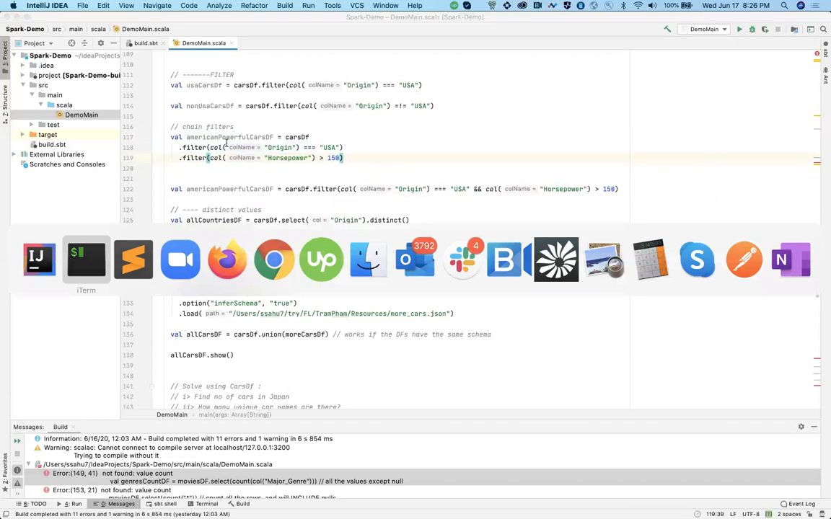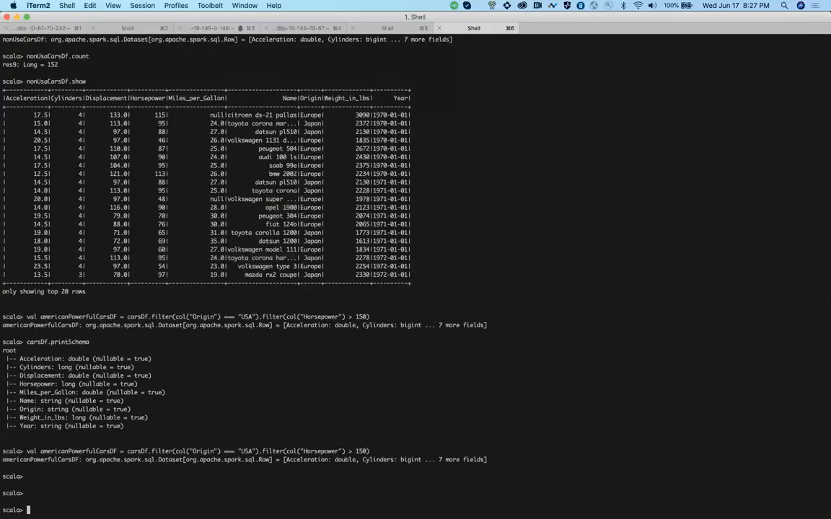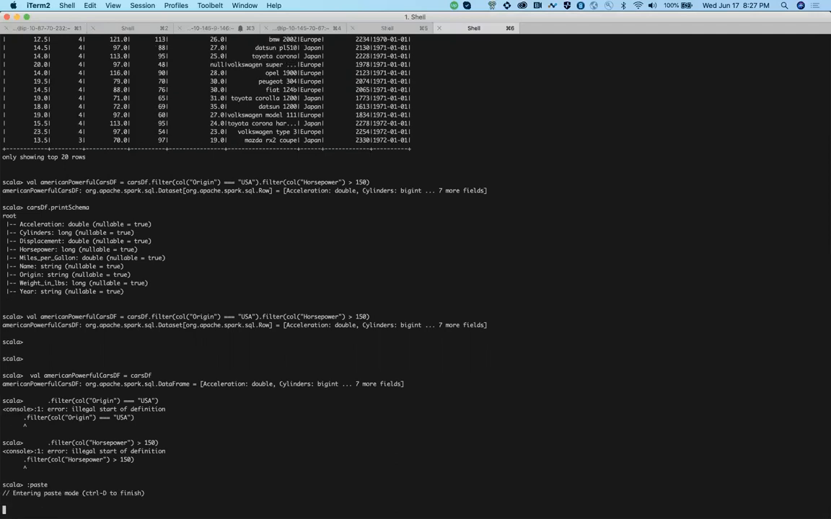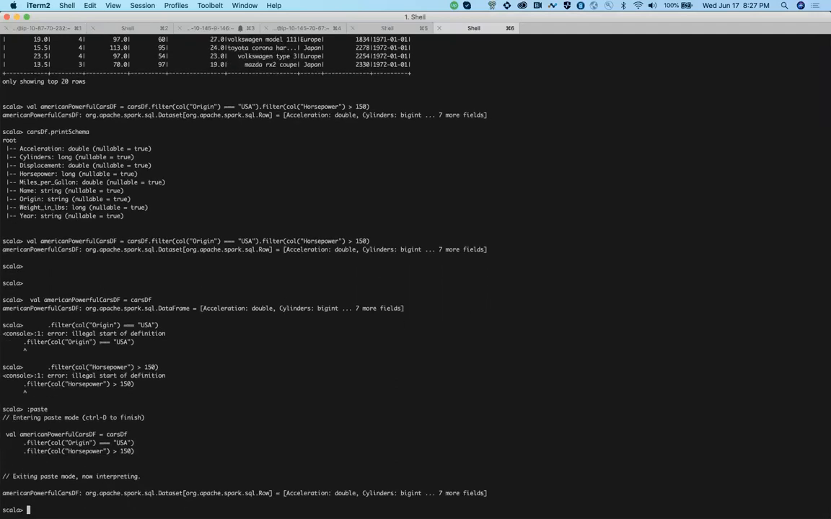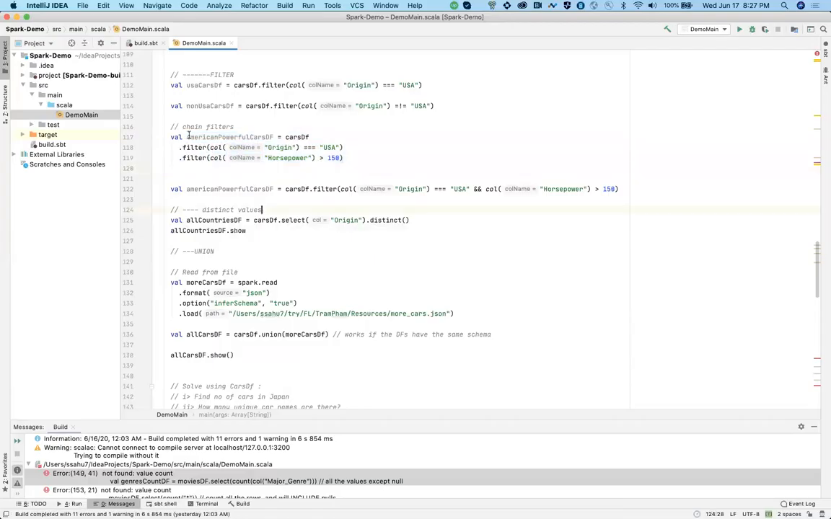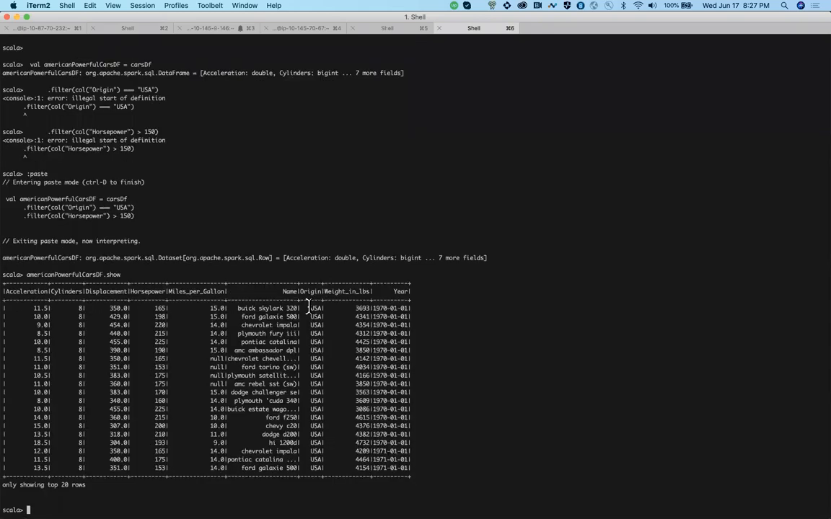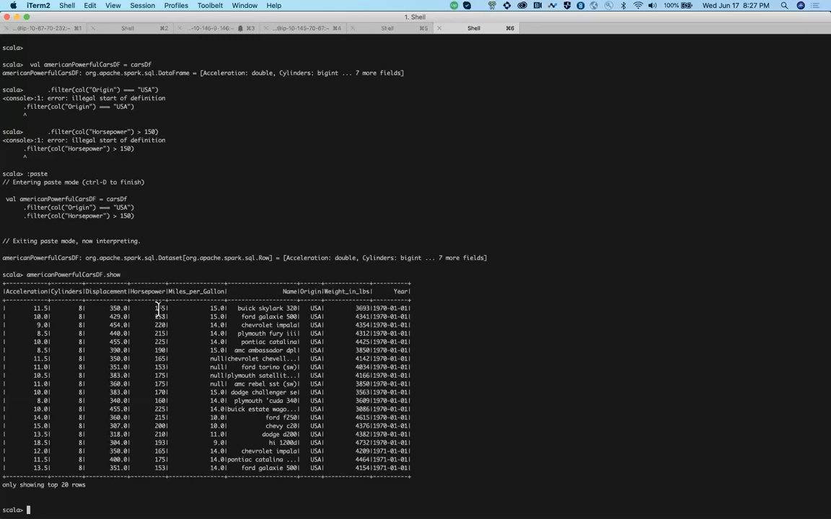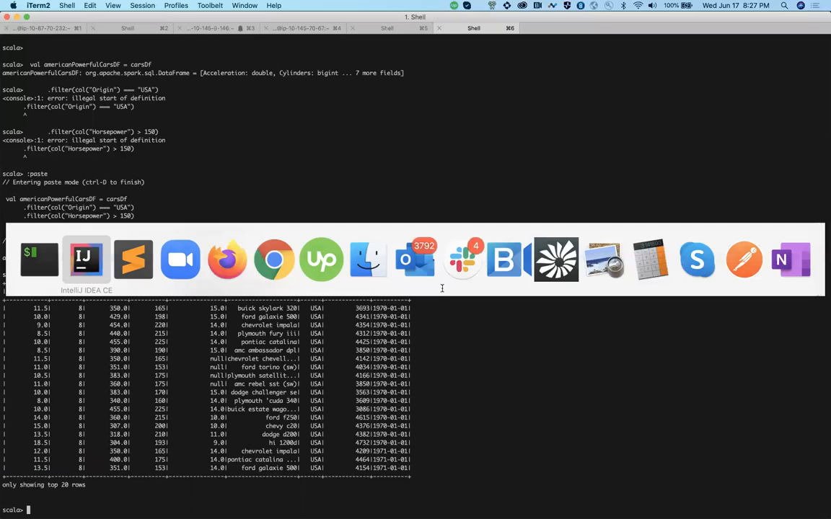If you run this thing over here, sometimes in the shell you have this problem that if the formatting is not correct, then you have to use paste. I'll tell you later on. But if you use this particular filtering, now you see all the USA cars with horsepower greater than 150, correct? Now you won't see anything less than 150 over here. Let's quickly move on to the next one.